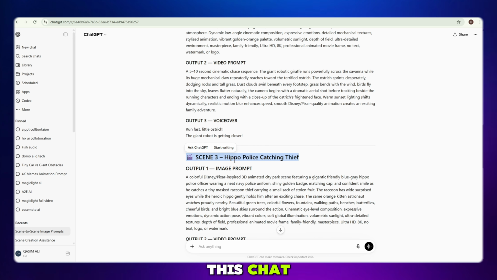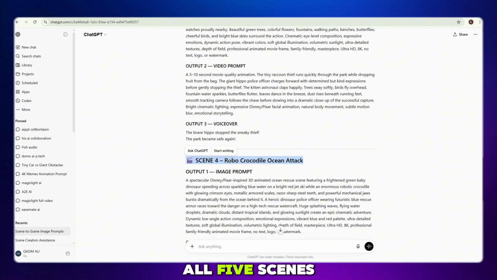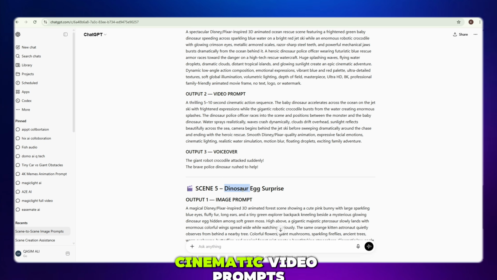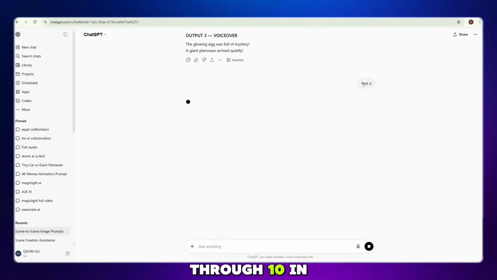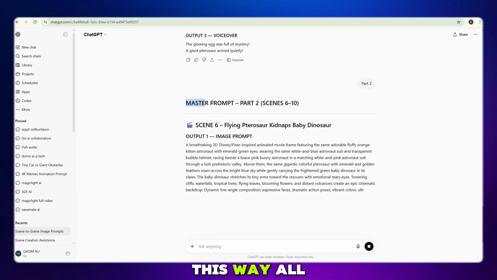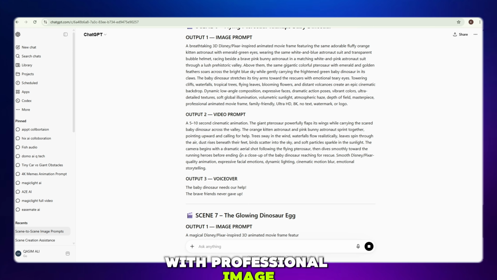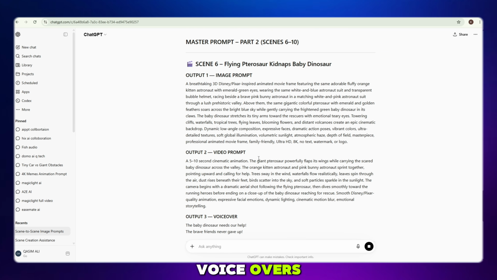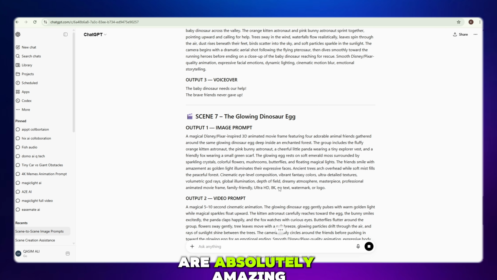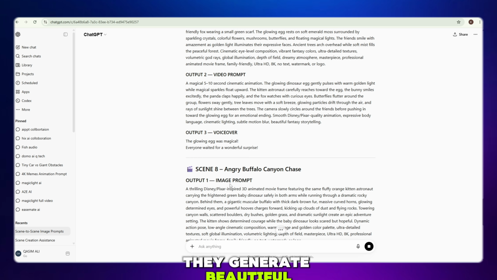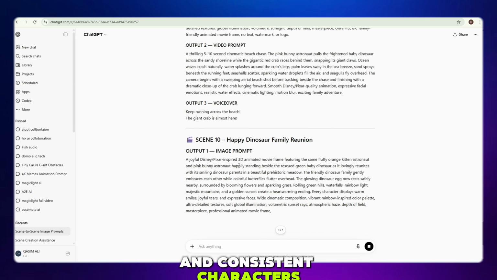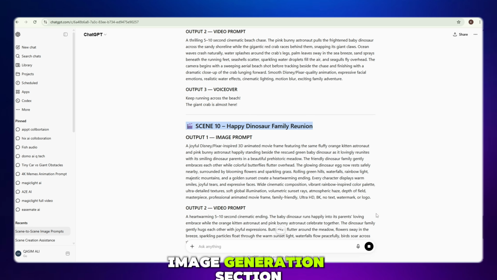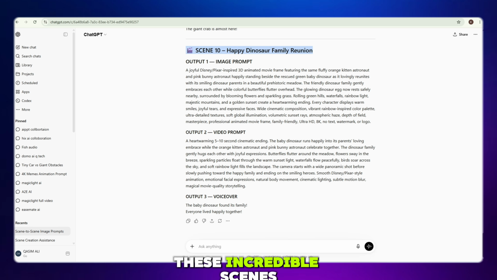And look at this. ChatGPT instantly generated all 5 scenes with detailed image prompts, cinematic video prompts, and kids-friendly voiceovers. Then I asked for Part 2, and it generated scenes 6 through 10 in exactly the same format. This way, all 10 scenes are ready with professional image prompts, video prompts, and voiceovers. Viewers, these prompts are absolutely amazing. They generate beautiful 3D animated movie-style results with stunning quality and consistent characters. Now, let's move on to the image generation section and start creating these incredible scenes.